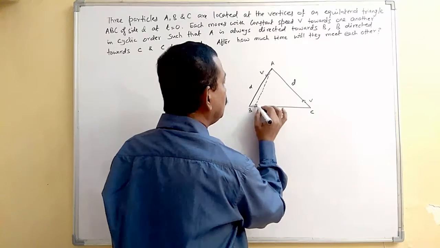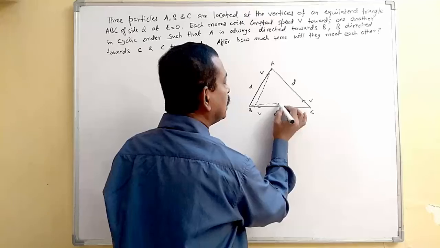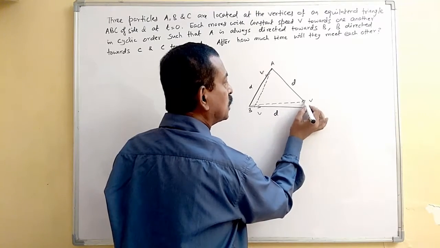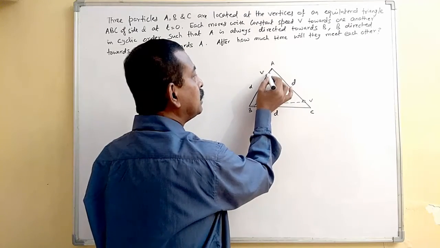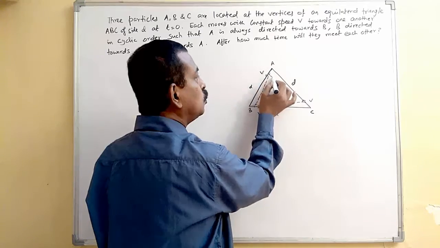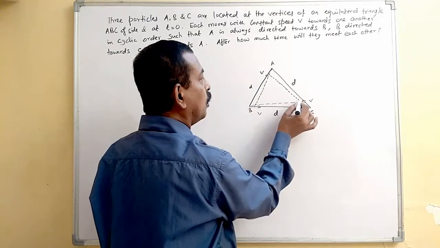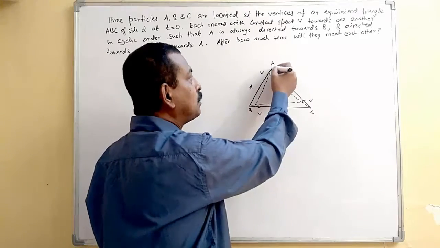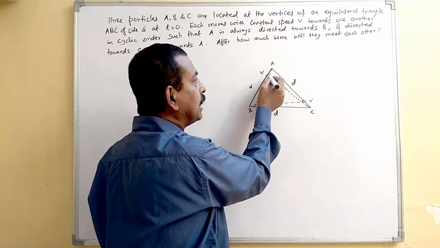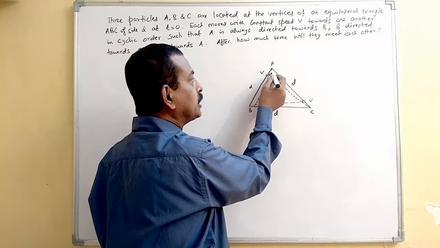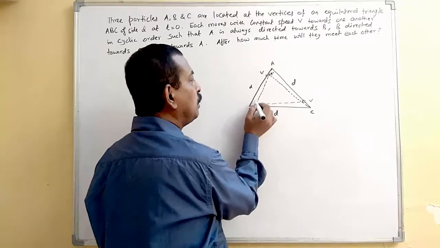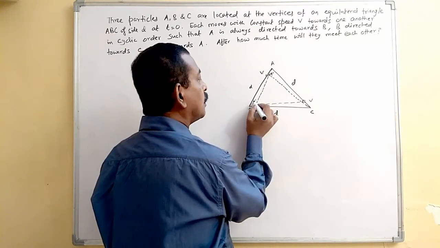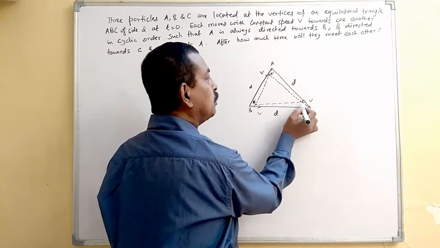So B will be moving in this direction so that it is always directed towards C. Similarly, C will be directed to the new position of A all the time. So what you'll notice is that after some time, particle A will be at this point, A dash, B will be somewhere here, and C will be at this point.